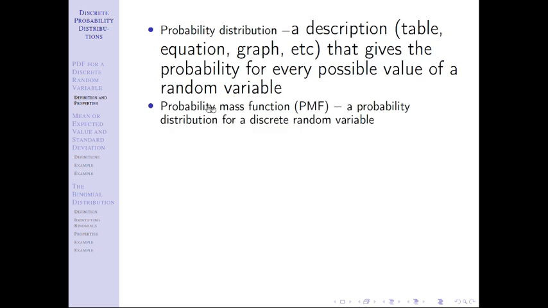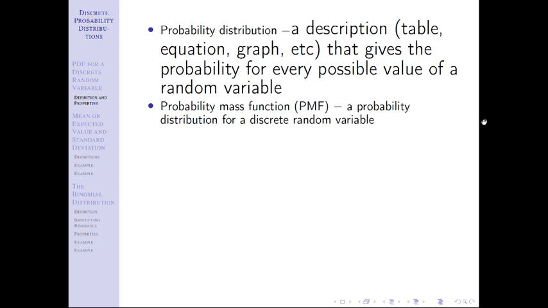Now what we have here, we call a probability distribution for a discrete random variable. In chapter 4, we're dealing with discrete variables. Remember back from chapter 1, discrete variables are those that have gaps. We call a probability distribution for a discrete variable a PMF. You don't need to memorize that. It's just here because I'm going to have to call it that later. Don't worry about memorizing that.